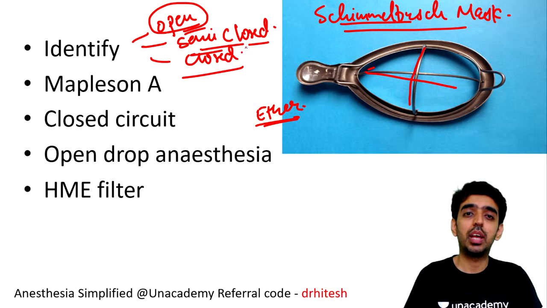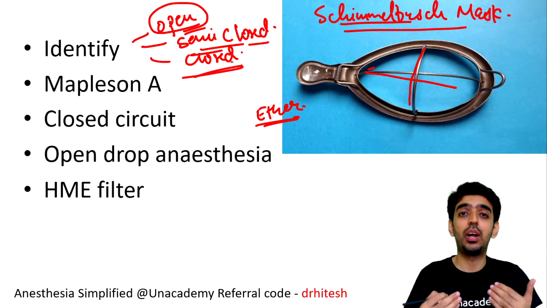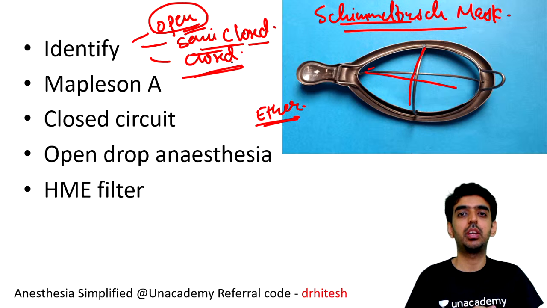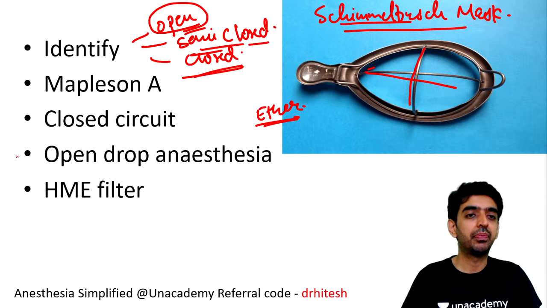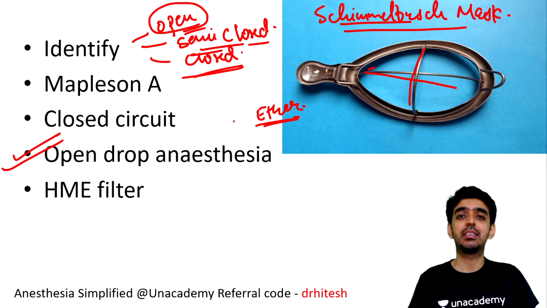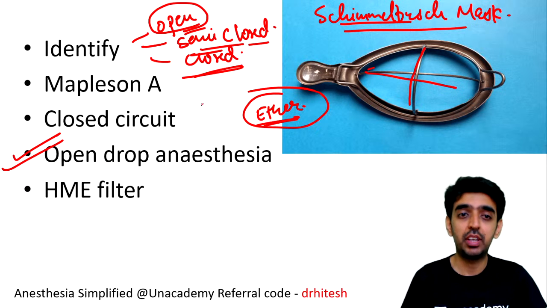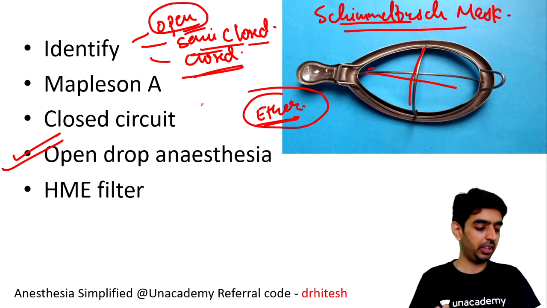So semi-closed and closed circuits were advancements which were brought in later on with the help of the anesthesia machine and other sophisticated instruments. This was used in primitive times, so that is the open drop anesthesia technique, which was used with ether. So the correct answer for this is: it is a Schimmelbusch mask used for the open drop anesthesia technique for ether.